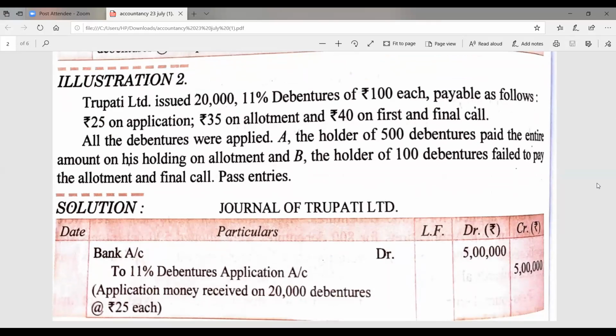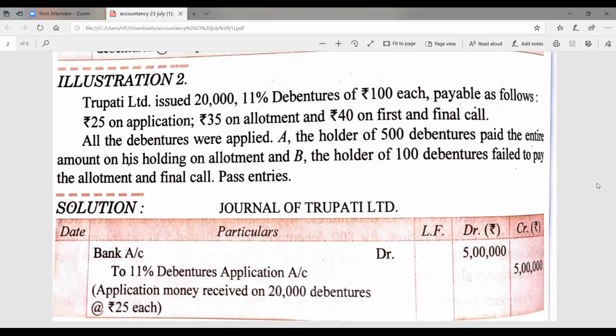See what is over here. In the first illustration, we came to know the concept of oversubscription. But in this question, oversubscription is not there. Tirupati Limited issued 20,000 debentures, and in the third line it is given all the debentures were applied. It means all the debenture holders have applied with the money. Now the holder of 500 debentures had paid the entire amount along with the allotment.